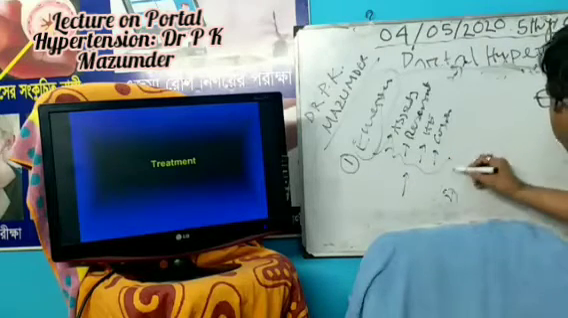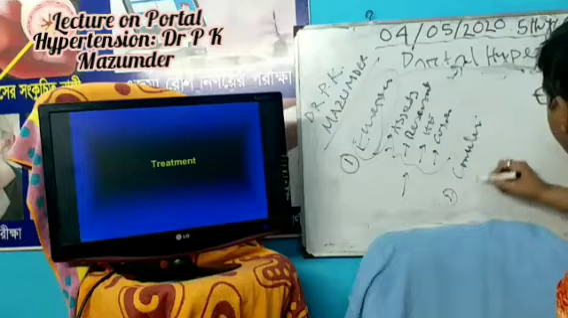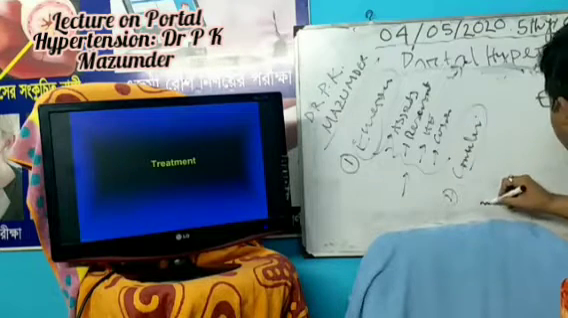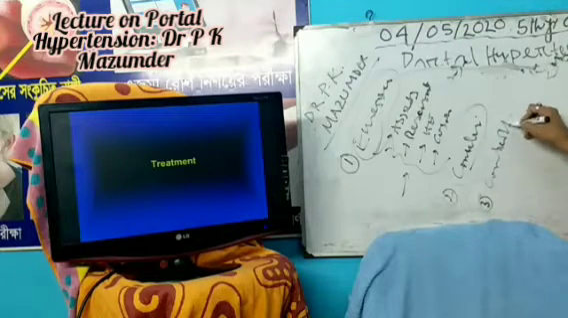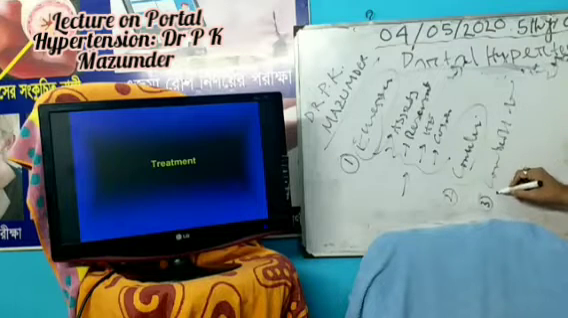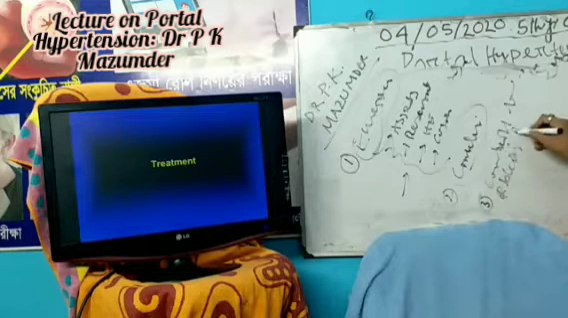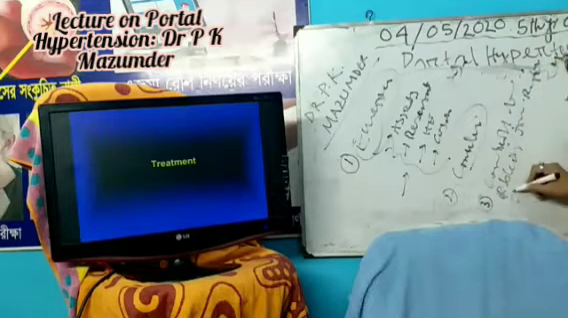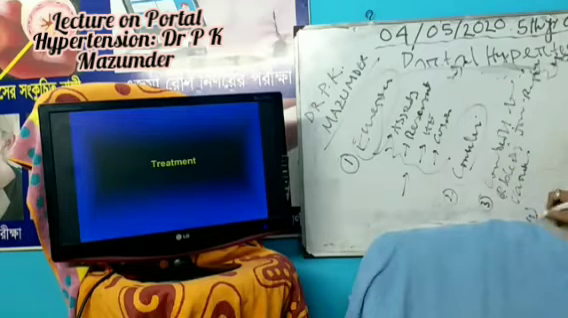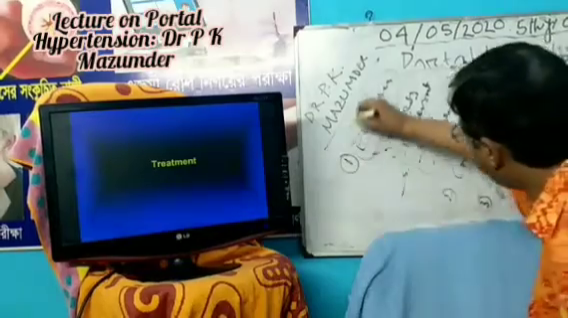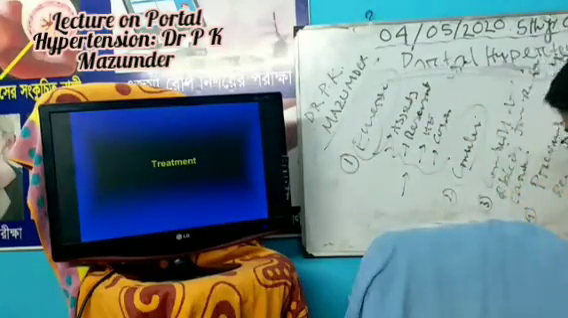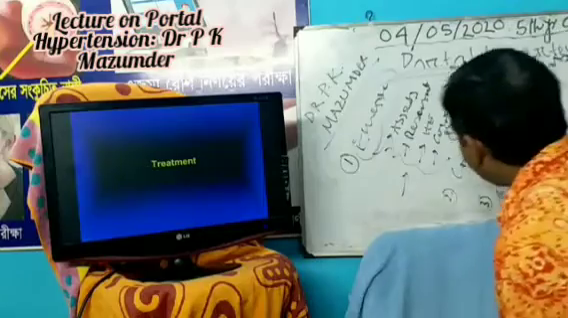Then you should counsel the parents. Then you should do control of the bleeding from the ruptured esophageal varices. Then prevention of recurrence of bleeding. These four things make up the emergency management. So you should do this fast.